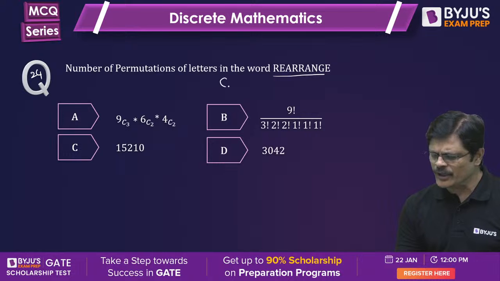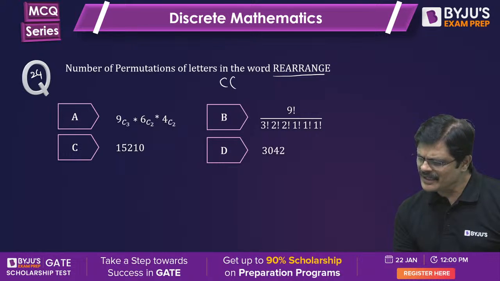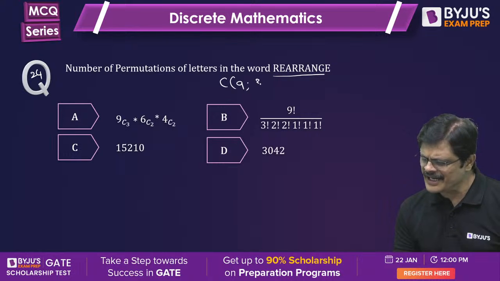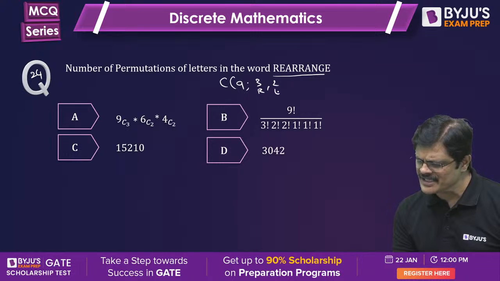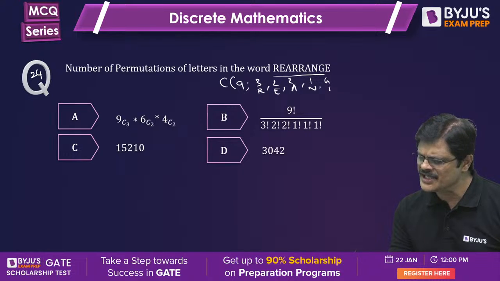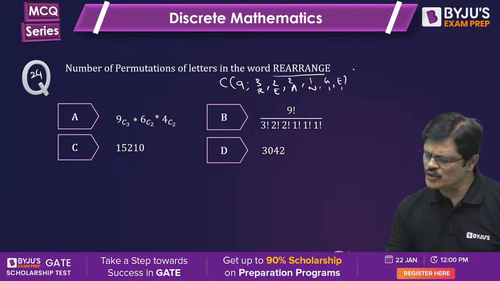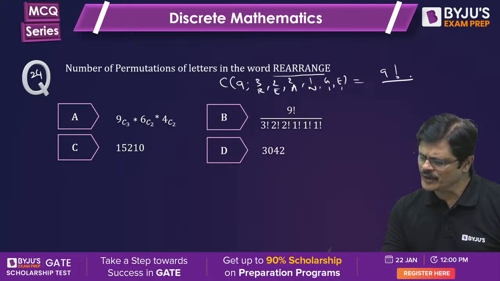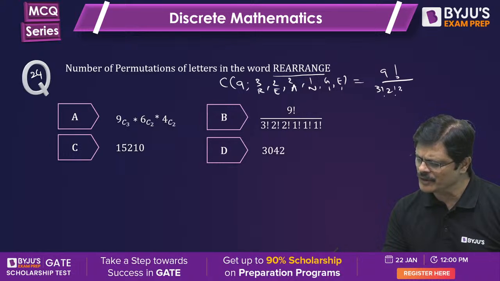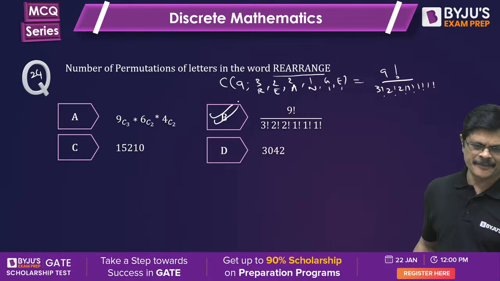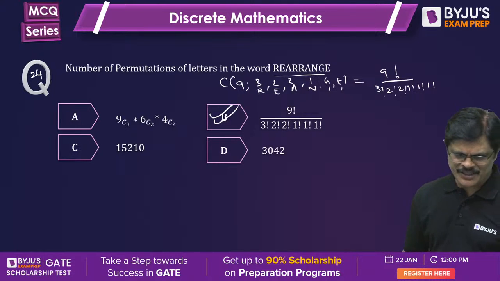Rearrange means we are totally having how many letters? 9 letters, in which 3 are same which are R's, 2 are same which are E's, 2 are same which are A's, 1 is N, 1 is G, and 1 is E. So number of arrangements would be 9 factorial by 3 factorial into 2 factorial into 2 factorial into 1 factorial into 1 factorial into 1 factorial, which is B. Okay, wonderful. Yes, Nishu, very good.